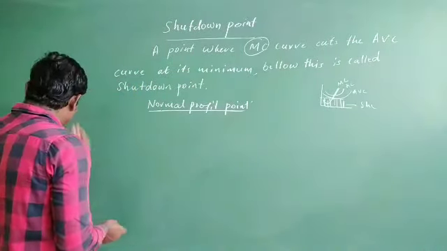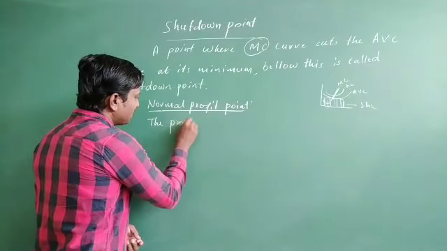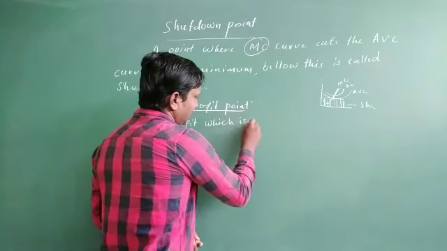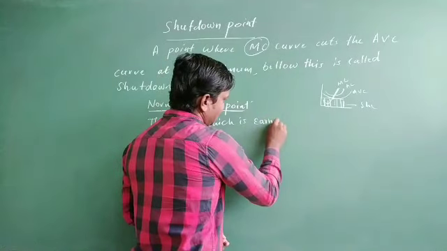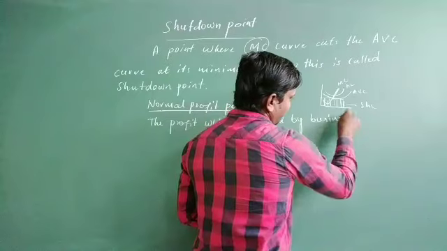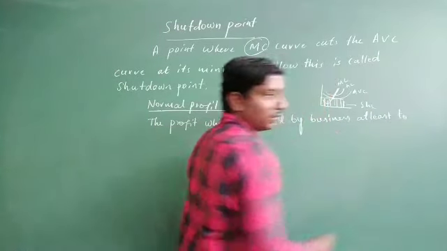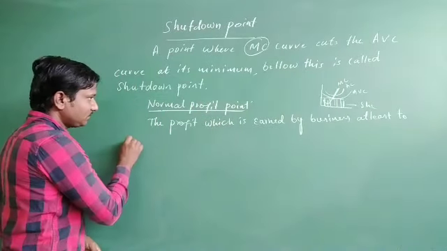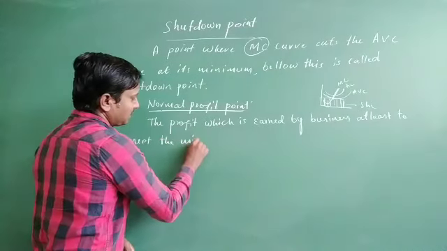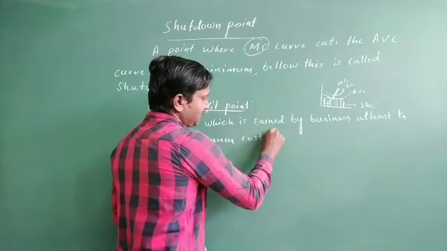So this is how we are going to say the profit which is earned by a business at least to meet the minimum cost is called